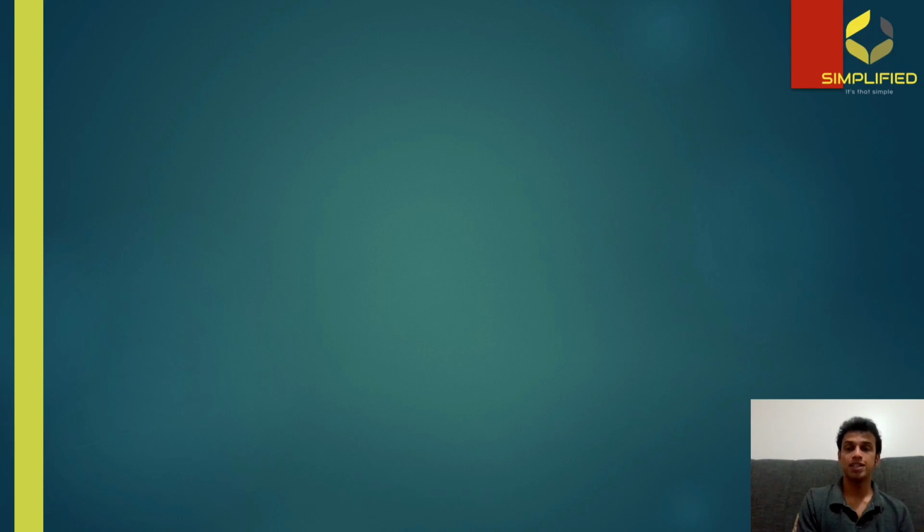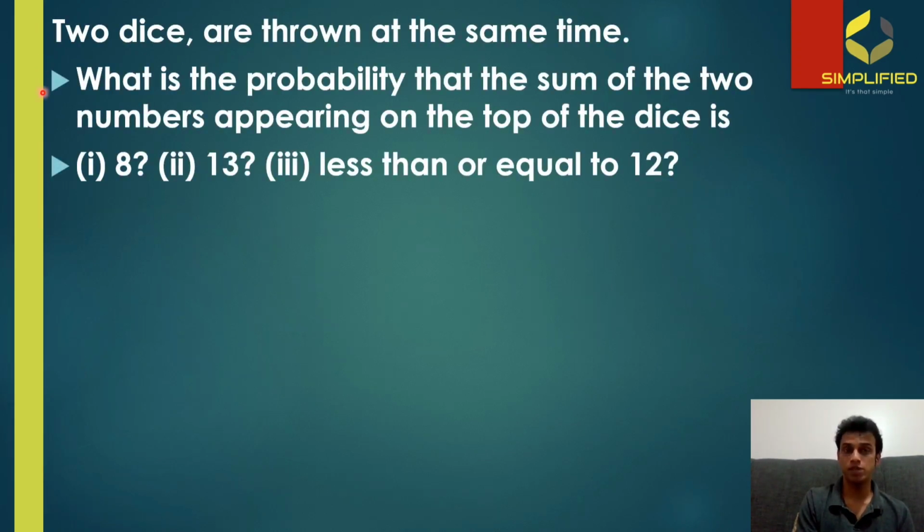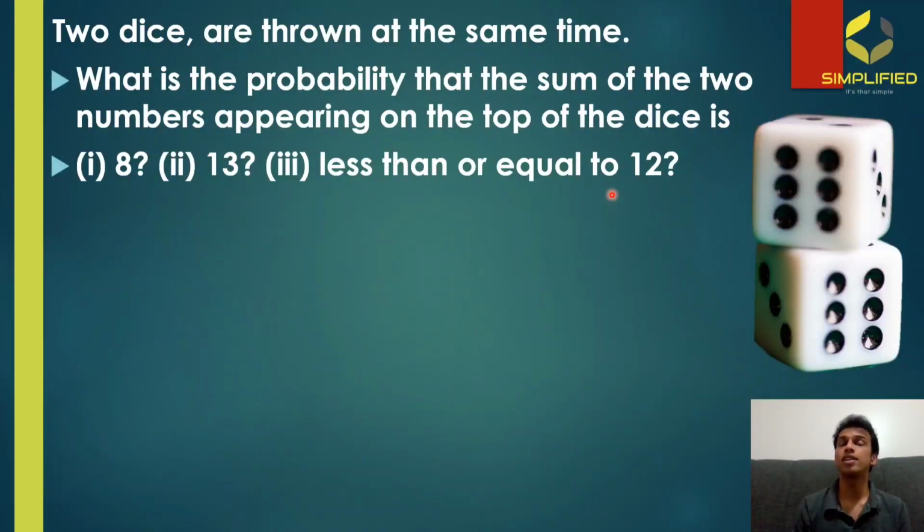Our next question is, two dice are thrown at the same time. What is the probability that the sum of the two numbers appearing on the top of the dice is 8, 13, or less than or equal to 12? In the previous case, it was easy for us because there is only one dice and we know there are only 6 possible outcomes. But in this case, things are a bit complicated because we are going to throw two different dice at the same time, which means we have to start thinking about all possible outcomes you can get by throwing two dice at the same time.